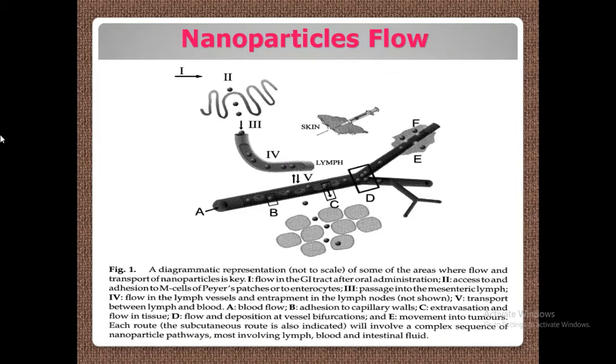So you see that once your nanoparticle enters inside the system, it has so many routes to travel. You can inject it directly subcutaneously through the skin, or through the blood, or by the oral route. All three possibilities are there, and in all three possibilities the nanoparticle flow takes place.